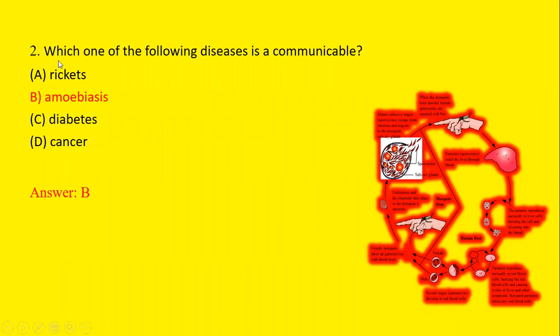Now, second question is, which one of the following diseases is communicable disease? So first of all, we should understand what we mean by communicable disease. Communicable diseases are those diseases which pass from one person to another person. Now the diseases are: first is rickets, second is amoebiasis, third is diabetes, and fourth is cancer. So we can say that amoebiasis is the communicable disease. So option B is correct answer.